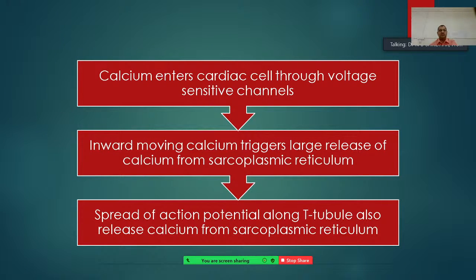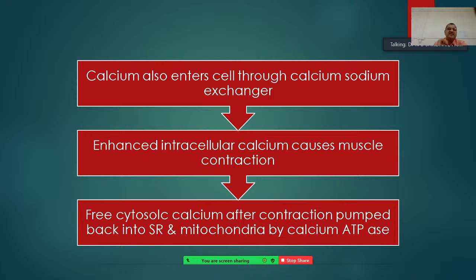The spread of the action potential along the T tubule also releases calcium from the sarcoplasmic reticulum, especially in cardiac muscles, whereas calcium also enters the cell through the calcium and sodium exchanger pump, and the enhanced intracellular calcium causes muscle contraction.